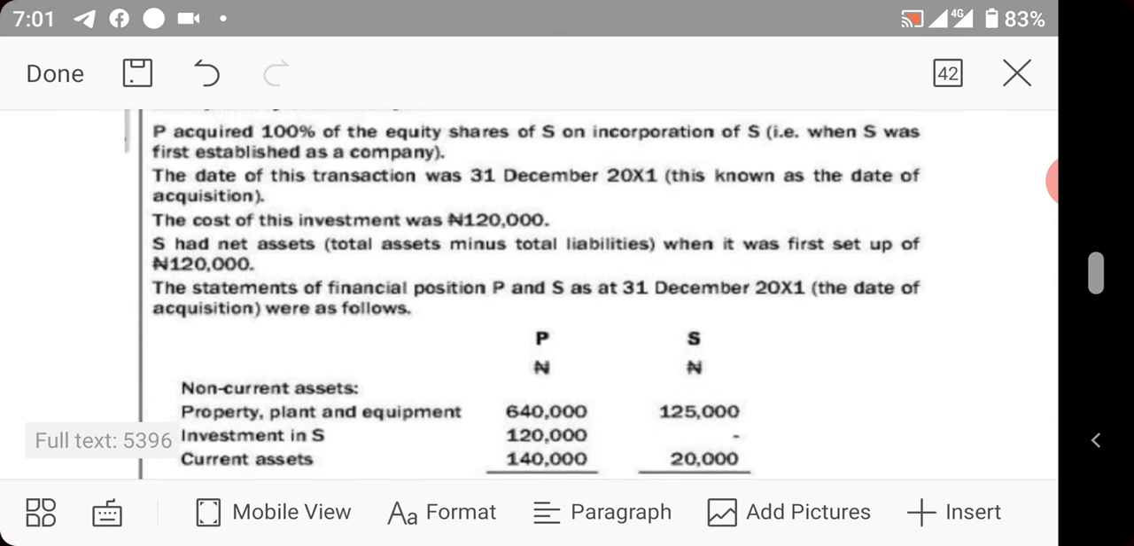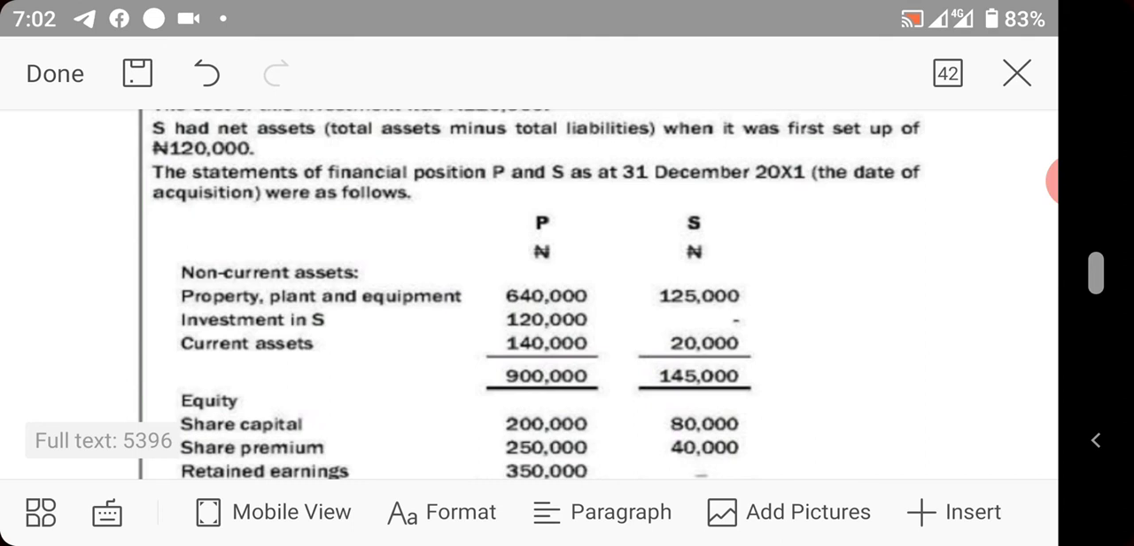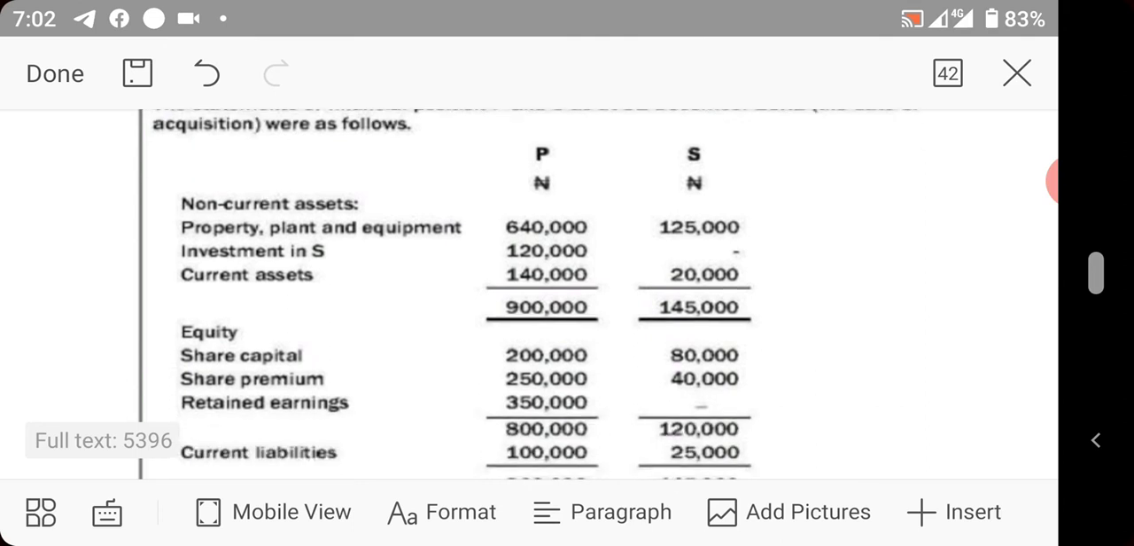Good. Now, S had net assets, and what is net assets? Total assets minus total liabilities, when it was first set up, of 120,000. The statements of financial position of P and S as at 31st December 20x1 are as follows. Non-current assets, property, plant and equipment: we have this value, 640,000. Investment in S, 120,000. Current assets, 140,000.